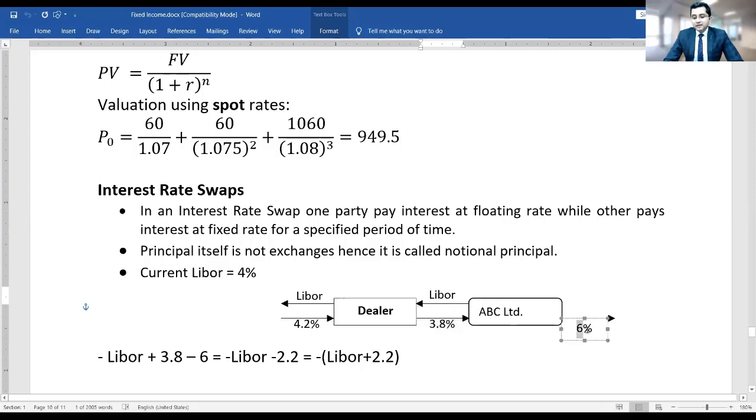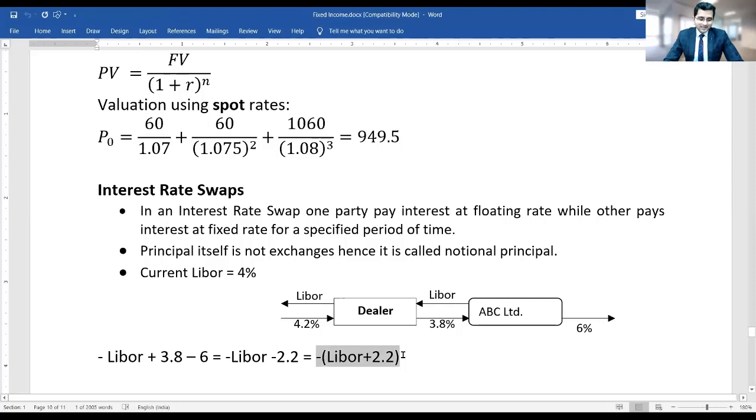So look, they are paying 6, they are receiving 3.8. Effectively, they are paying only 2.2%. On the other hand, they are paying LIBOR. So ultimately they are paying LIBOR plus 2.2%, right? Okay. So that is the type of question. You need to have basic knowledge of the swap, sir. What they may ask, they can ask anything.